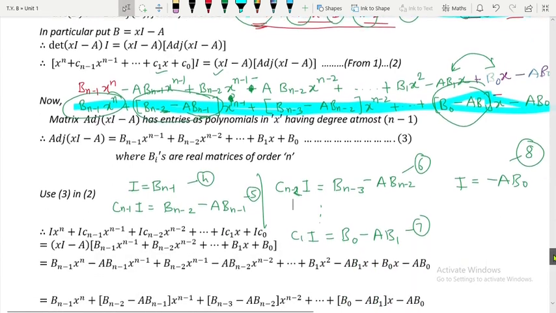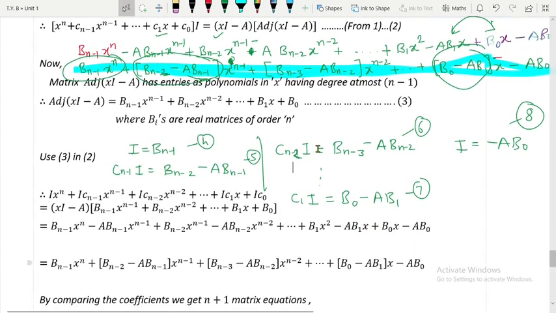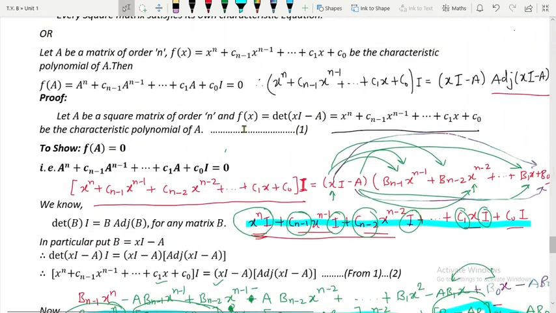Yes, it should be n minus 2. So I will multiply it by what? a raised to n minus 2. I hope you are getting the trick. And we are going to do the same thing on the right hand side also. We are going to multiply the right hand side by a raised to n minus 2 only, and this will be continued and so on. And over here we are going to multiply the seventh equation by a and the last equation by 1, because that is what our left hand side is. On the left hand side we are having c naught, right?